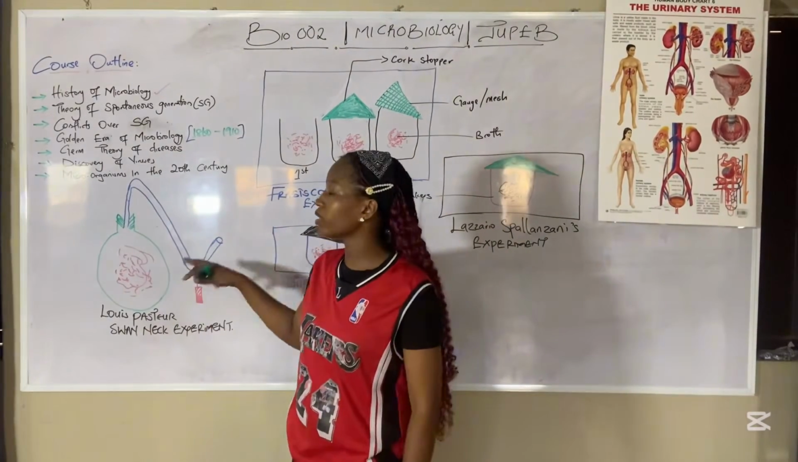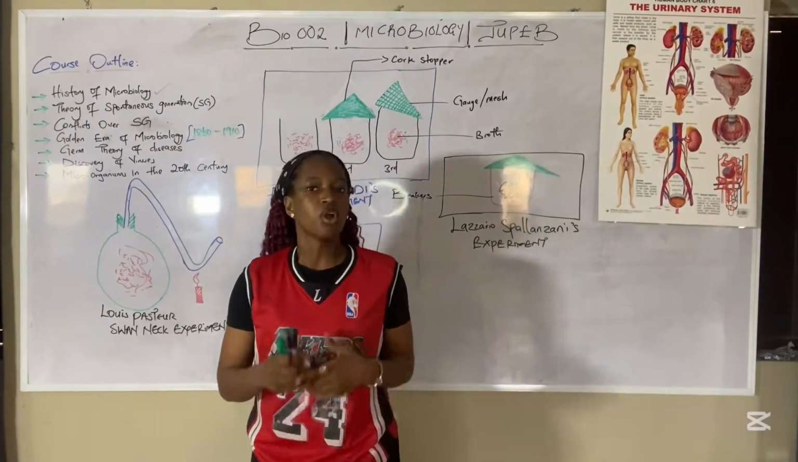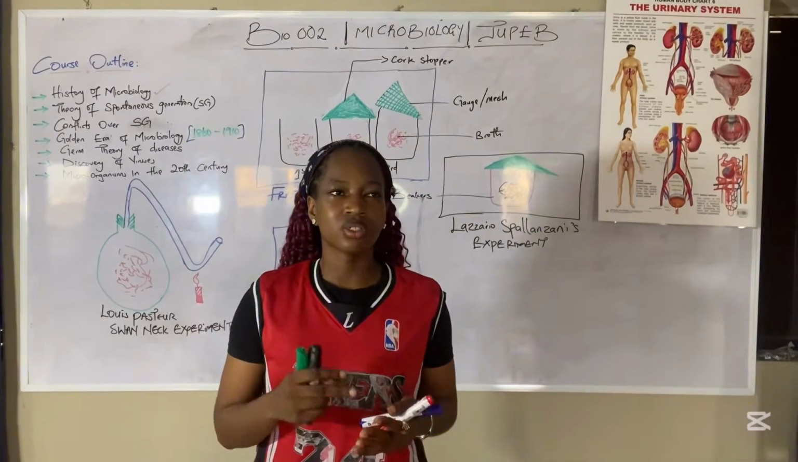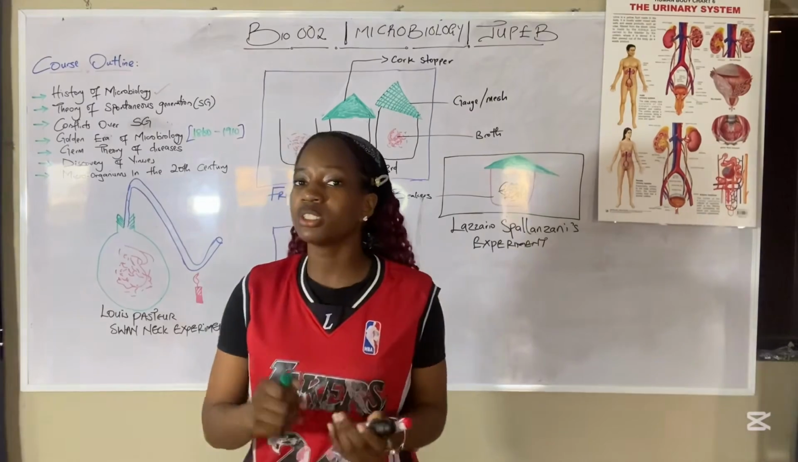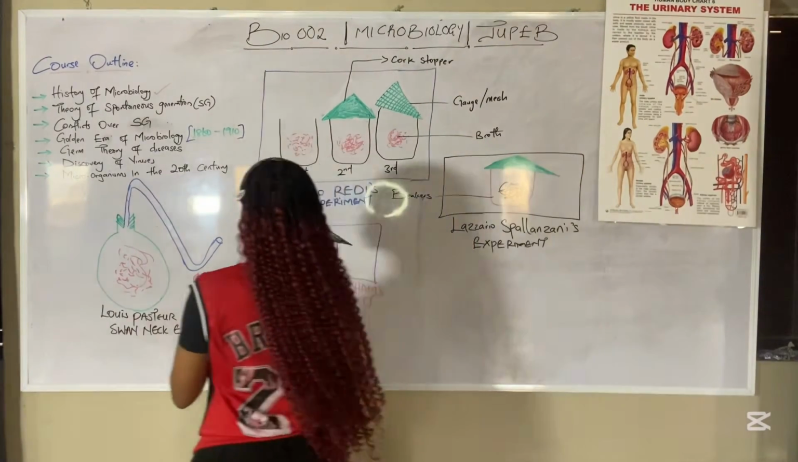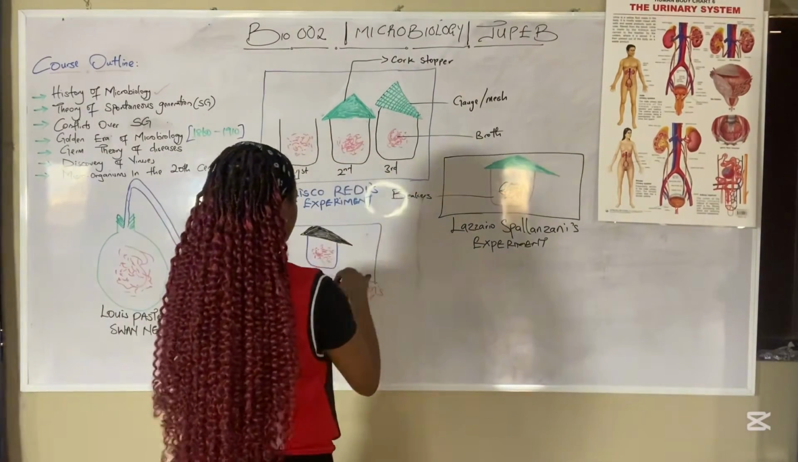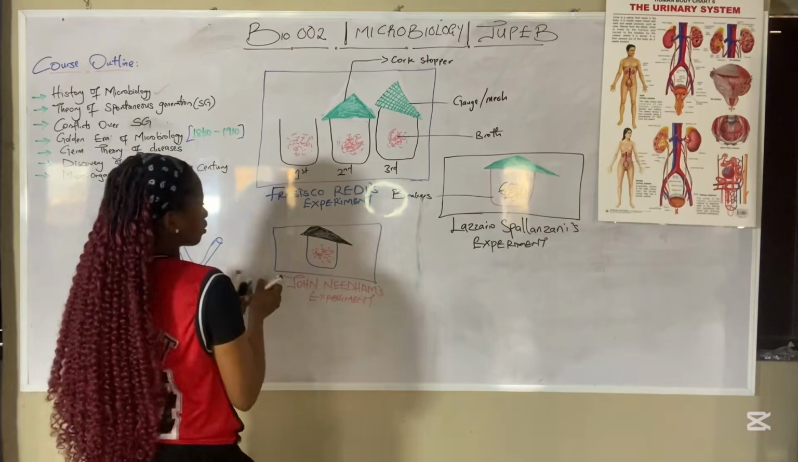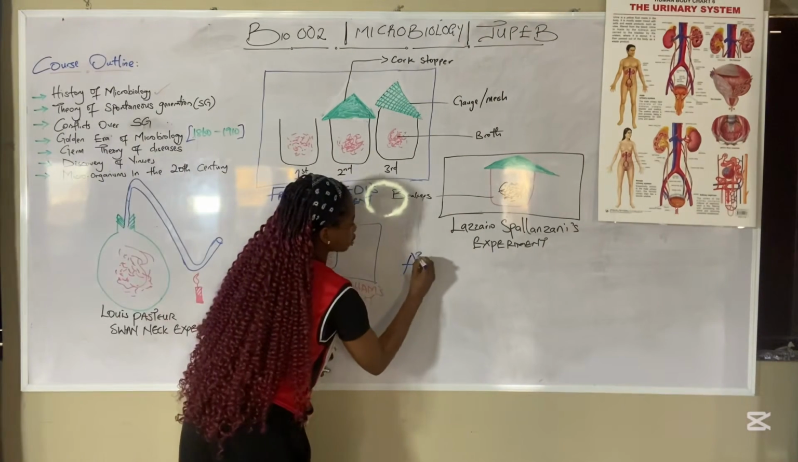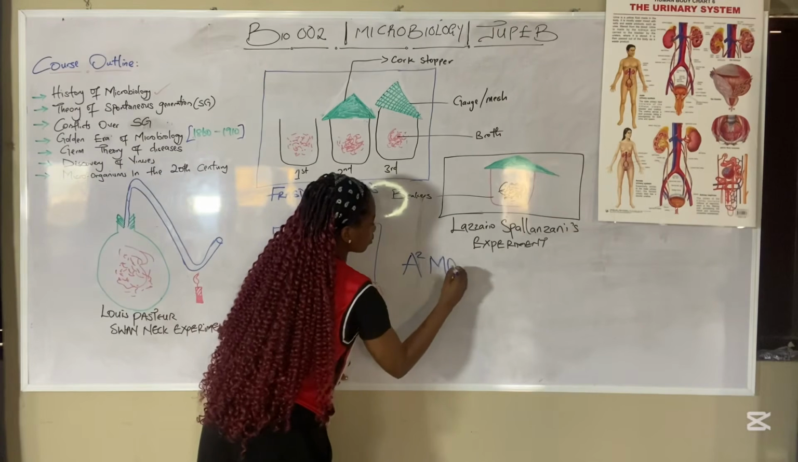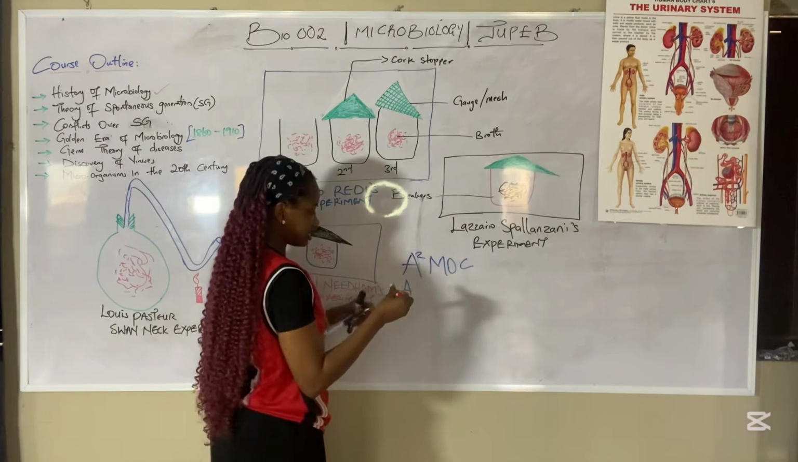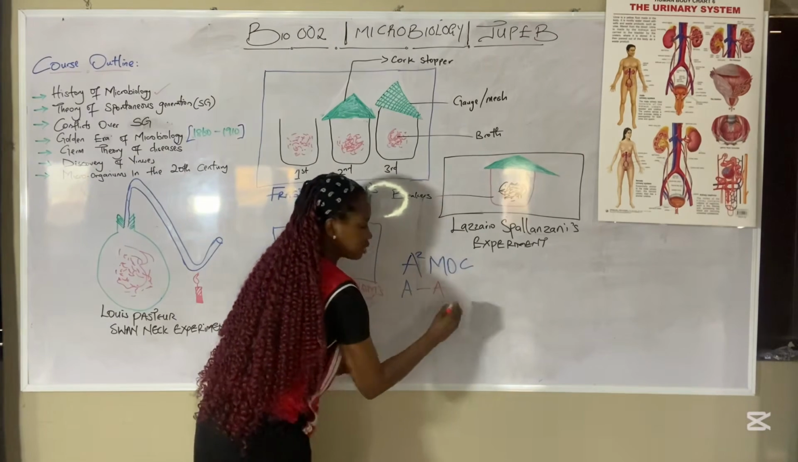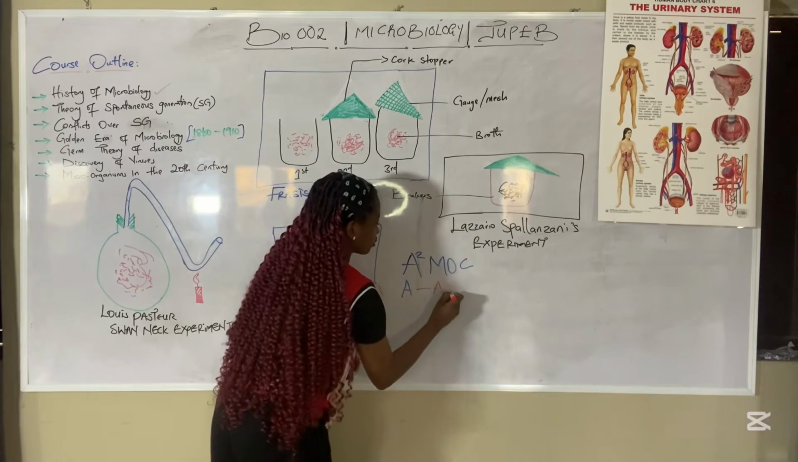Performed an experiment on the theory of spontaneous generation. What was his aim? When you are doing experiments in biology, in science, you make use of this unit called A squared mod, where A represents the aim of the experiment.